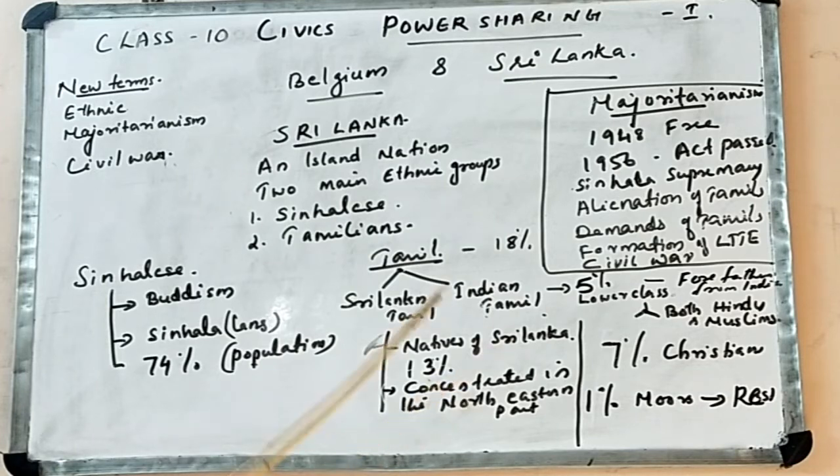Understood? So civil war created a lot of problems, and above all, a number of people were murdered in both the communities. Innocent people were murdered from the Buddhist community, right? And many people lost their livelihood. They left their country and became refugees. जैसे कि पाकिस्तान और इंडिया डिवाइड हो गया था, तो दोनों बॉर्डर से जो लोग भागे हैं, same. Tamilians moved towards India, और कोई जगह उनके जाने के लिए नहीं है, तो refugee बन करके बहुत सारे लोग इंडिया में भी पहुंचे हैं. That created problems for us also.